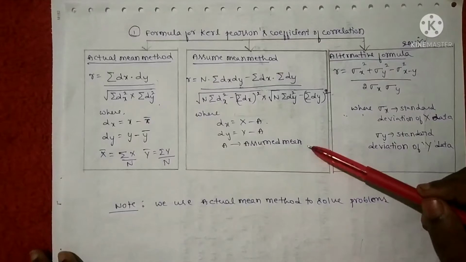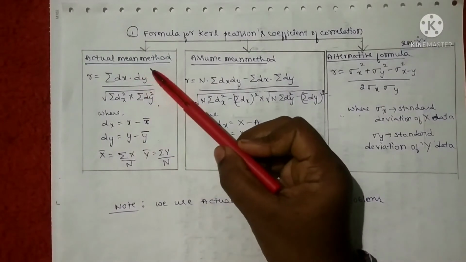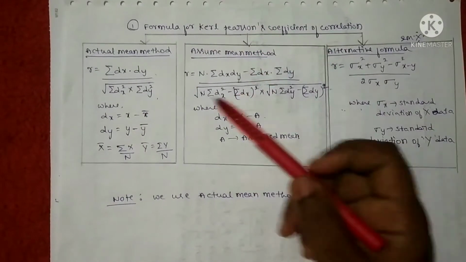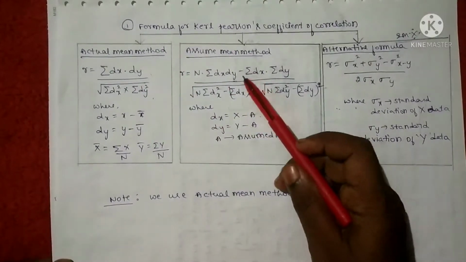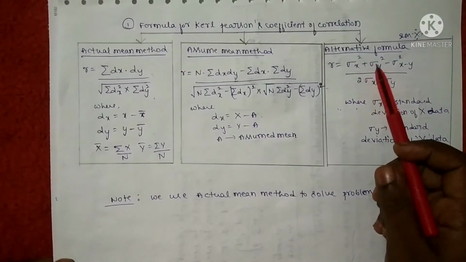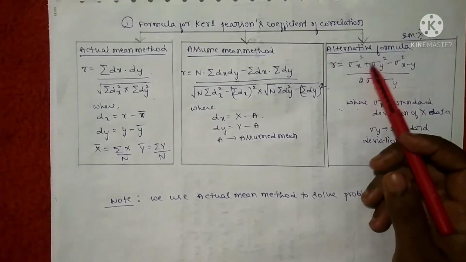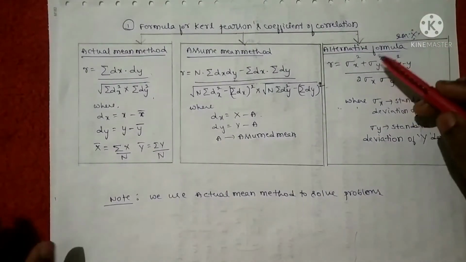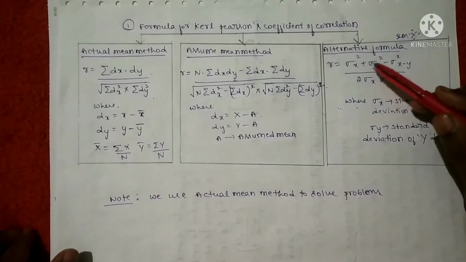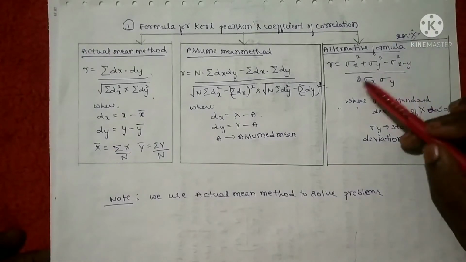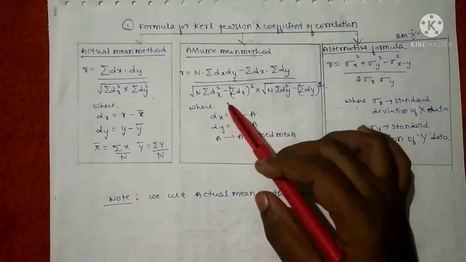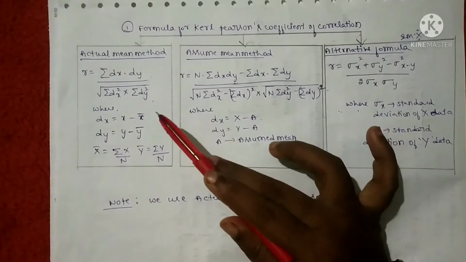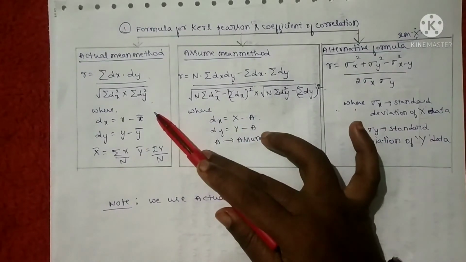Please go through this formula list. This formula we use to find Karl Pearson's coefficient of correlation in the actual mean method, assumed mean method, and alternate formula. It is just an alternate formula. It is not a method actually. Fine. So it is the alternate formula in terms of standard deviation. So you have to remember this. Practice this formula very well. Anyhow, I am telling you once again, while doing the problem, you have to follow the actual mean method only.